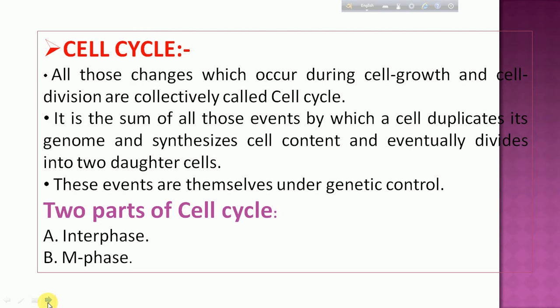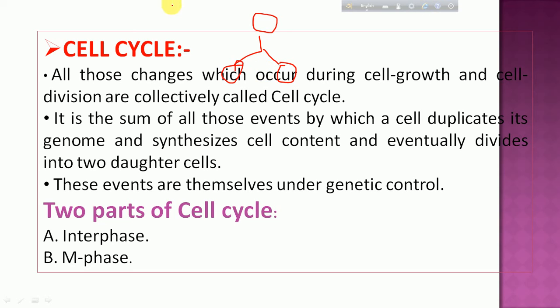So when we talk about the cell cycle, what is it? Whenever a parent cell divides into two daughter cells, it goes through various events. During cell division, there is cell growth, and then division takes place. It occurs with many events, and these events are the cell cycle.